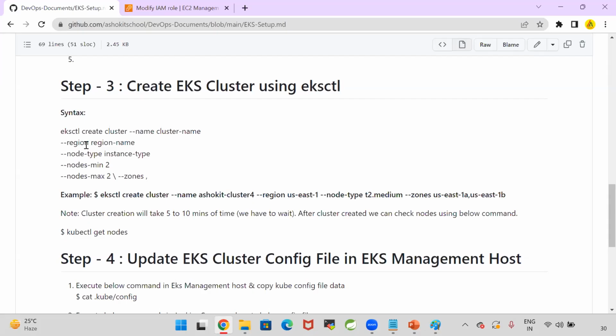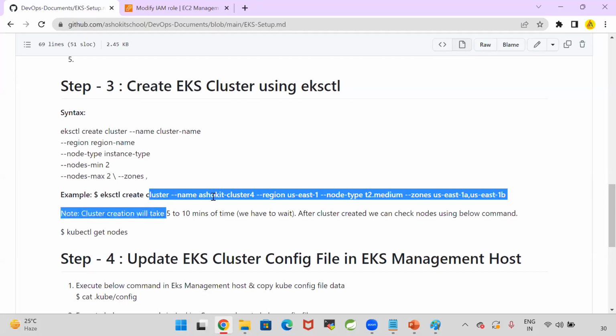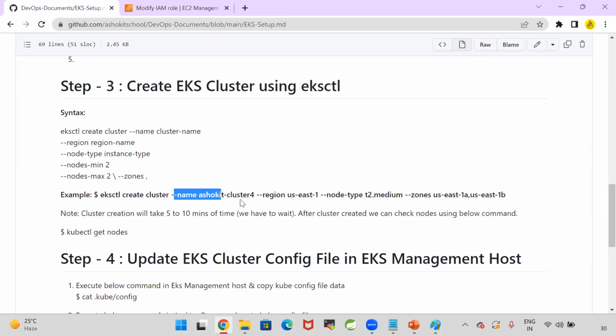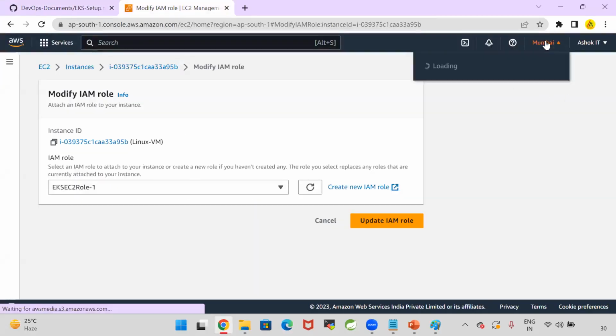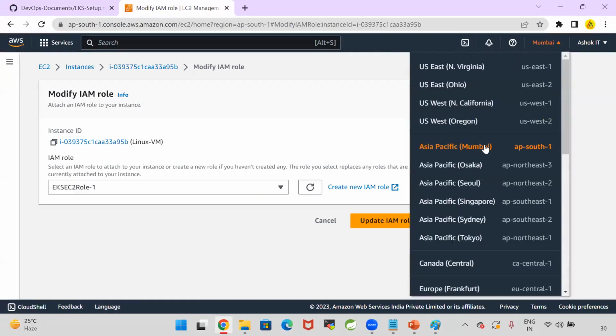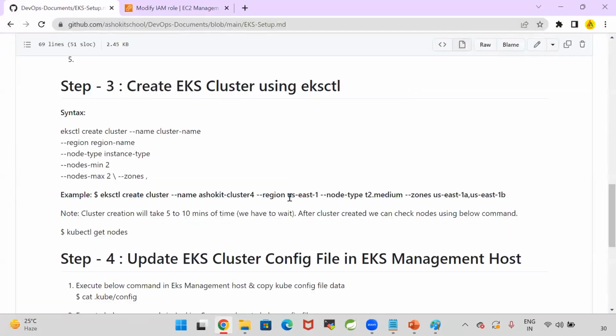To create the cluster, this is a single command. eksctl create cluster, whatever name you want to give for the cluster, and the region. In AWS, there is a concept called region. Here, we are operating in the Mumbai region. You can use the Mumbai region or any region. It's better to use the nearest region. For me, the nearest region is Mumbai. That means AP South 1 is my region code, right?